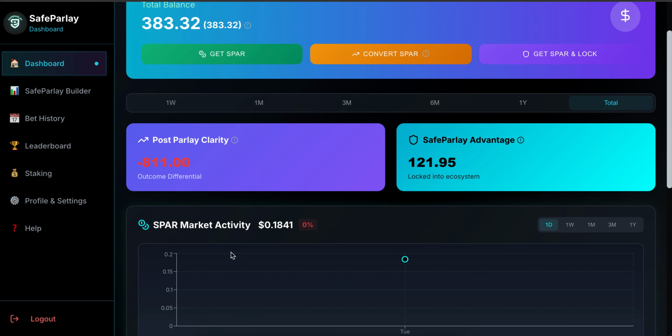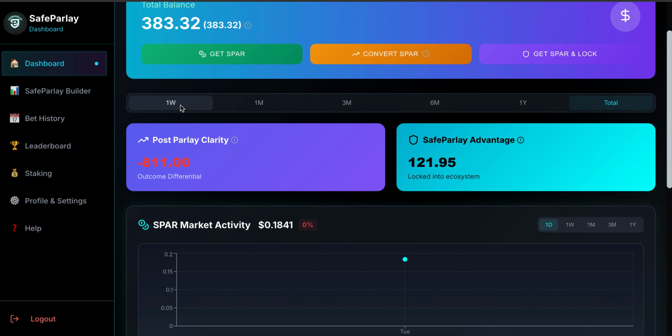So my goal is to explain every tab on the SafeParlay platform before we officially launch. We have a tentative month of April 2026, so that is actually next month. We just have to set the actual day. But my goal here is to explain what the platform is, what it does, and have you guys ask questions leading up to the actual launch date.